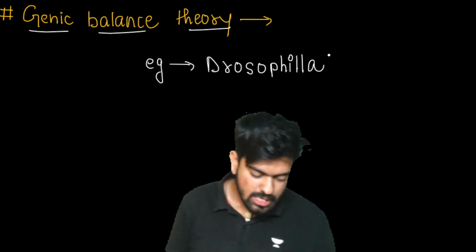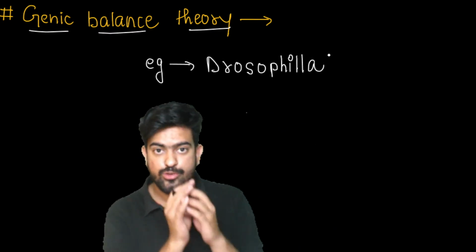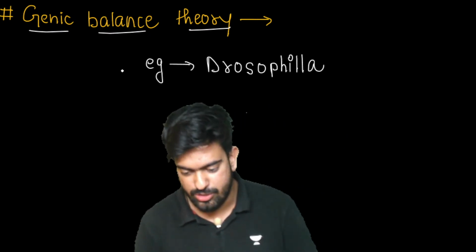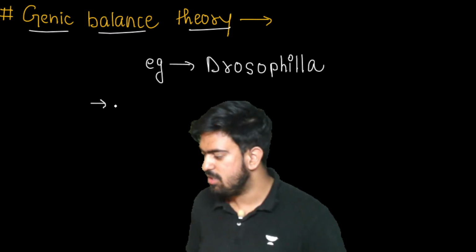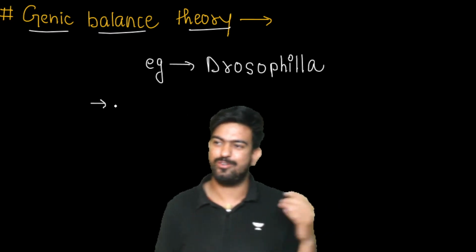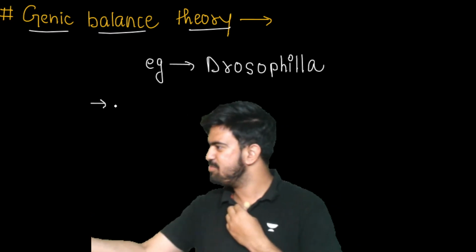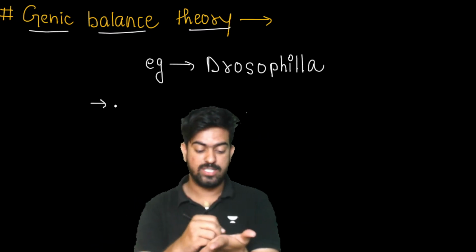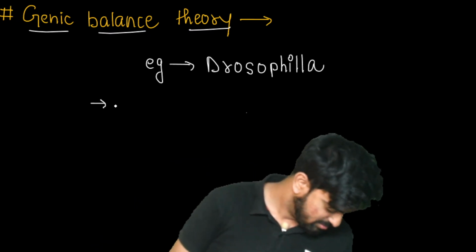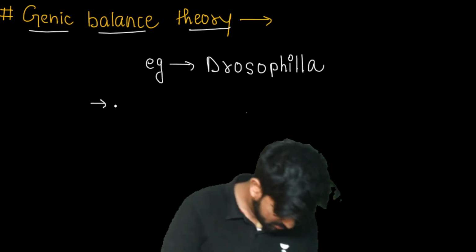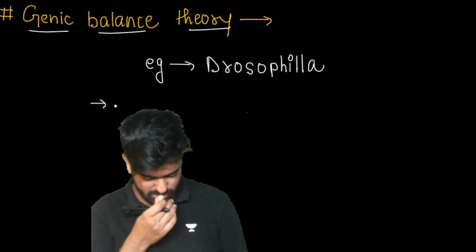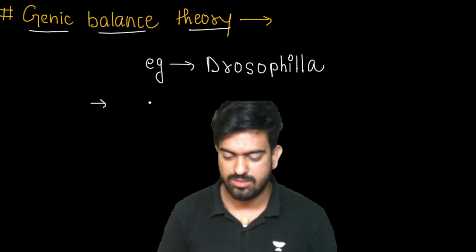Now see, according to this theory, Drosophila sex is decided by the sex index ratio. Just imagine, if someone goes and asks Drosophila, what's your sex? Are you male or are you female? And he will be like, okay, take out copy and pen, let's calculate the sex index ratio, right?